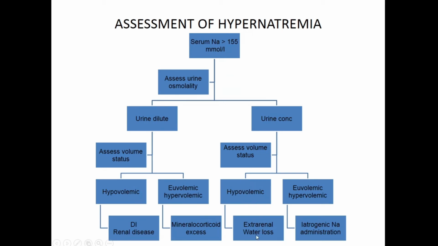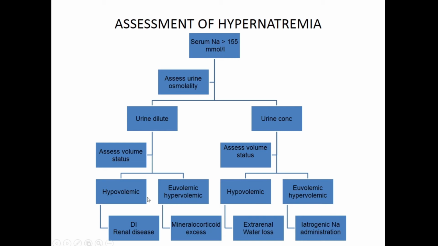If there is a hypovolemia, you see if there is an extrarenal water loss. Extrarenal, as I said, from the GI tract, from burns or anywhere else. If there is an extrarenal loss, you have to replenish. Okay, and then there is euvolemic to hypervolemic. That means euvolemia to hypervolemia. That is a borderline. That is, your extracellular fluid volume is normal to slightly increased. So that could be because of excessive sodium administration. Excessive sodium administration could be because the patient was taking excessive salt in the diet, or he has been given some salt supplements, or he is on drugs like sodium bicarbonate. Sodium bicarbonate can also increase the sodium levels. So you need to know this.